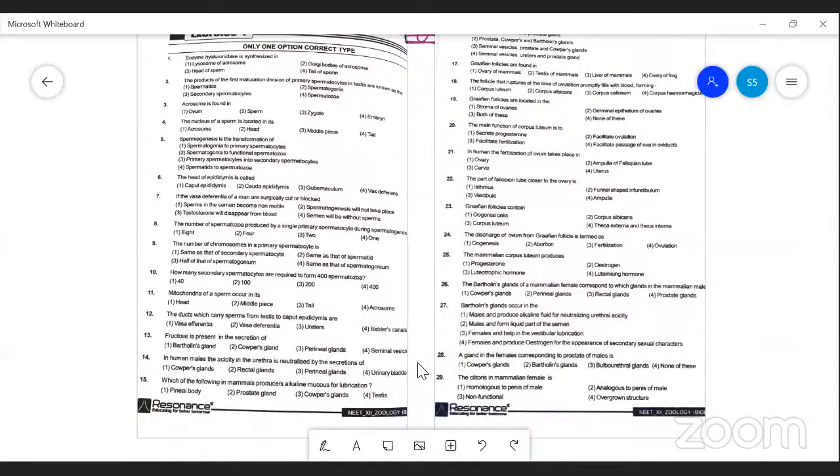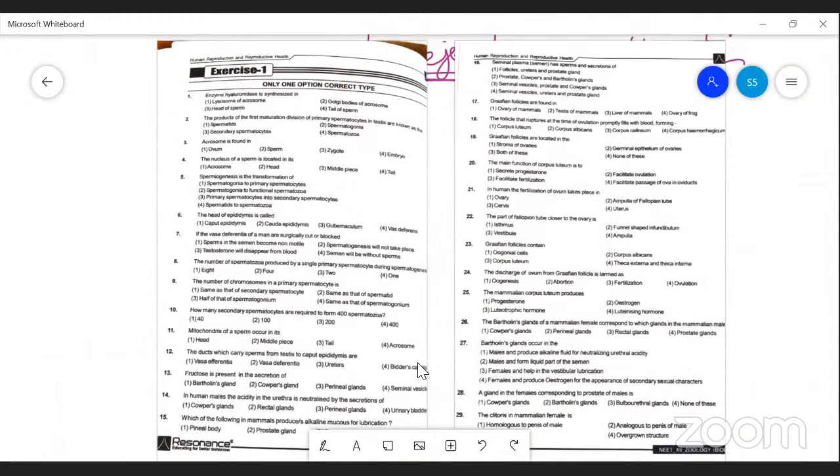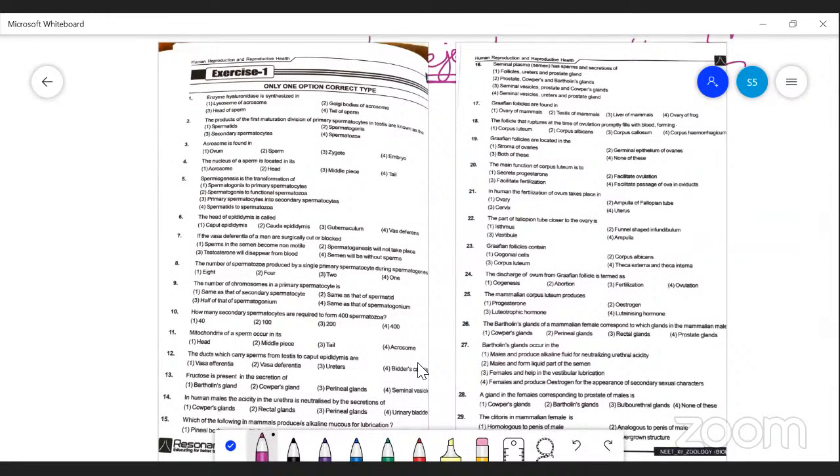Okay, students, we go to the questions. See the first one. The enzyme hyaluronidase is synthesized in the Golgi bodies of the acrosome. Only the acrosome region produces this enzyme called hyaluronidase, which helps the sperm to penetrate the egg.